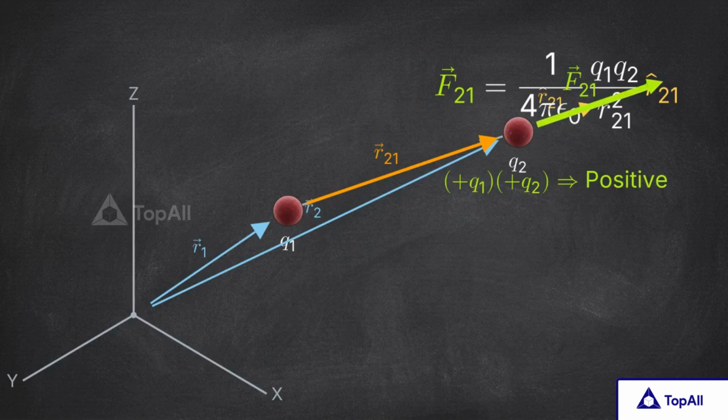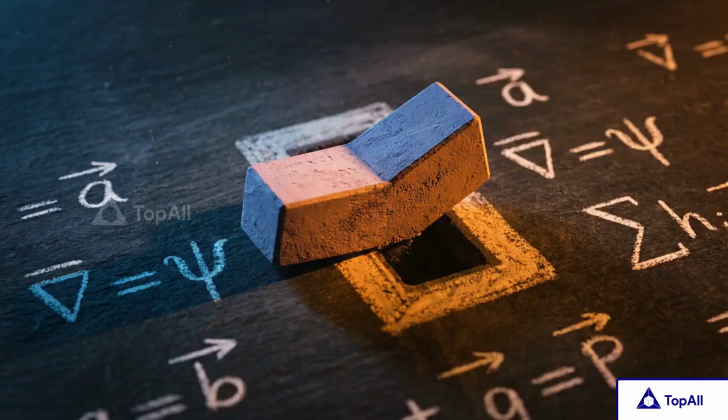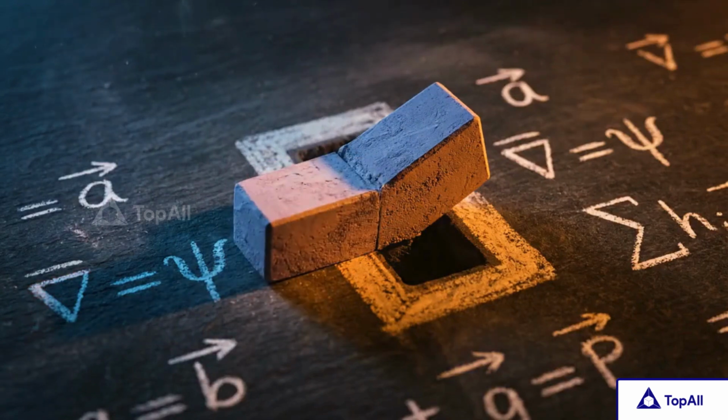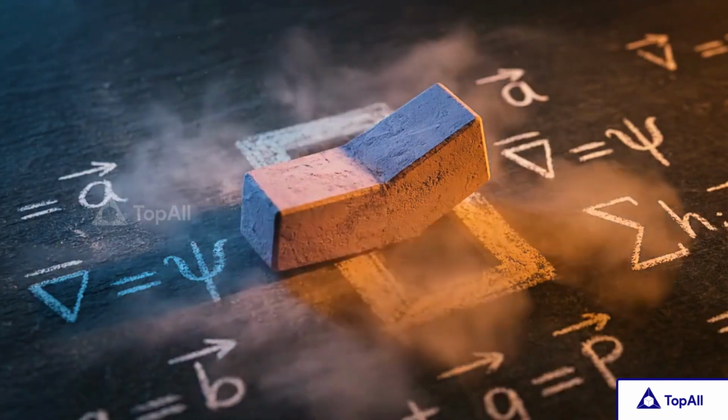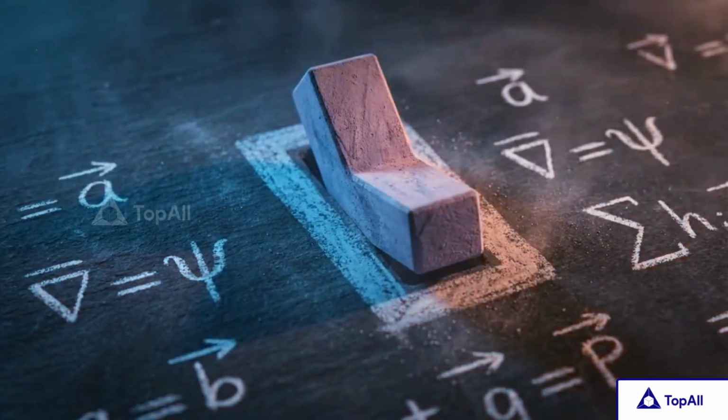But swap one charge to a negative polarity, and the product of Q1 and Q2 becomes a negative number. Multiplying the unit vector by a negative coefficient instantly flips its direction by 180 degrees, redirecting the calculated force inward to map the physical attraction. The inherent algebraic signs of the charges act as an automatic toggle switch for direction, making the equation universally applicable for any pair of charges.